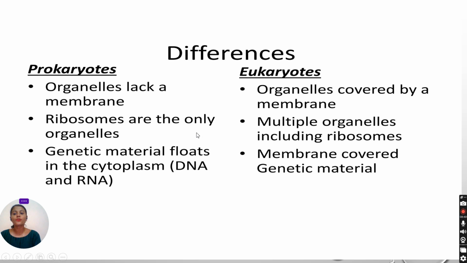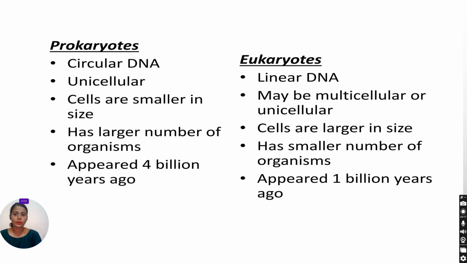In prokaryotes, genetic material floats in the cytoplasm. That means DNA or RNA, which actually have a circular shape, not linear, float in the cytoplasm. Cytoplasm means the fluid-like matrix. But eukaryotes are very advanced: membrane-covered genetic material is there. In prokaryotes, it's circular DNA, not linear. In eukaryotes, it's linear DNA.